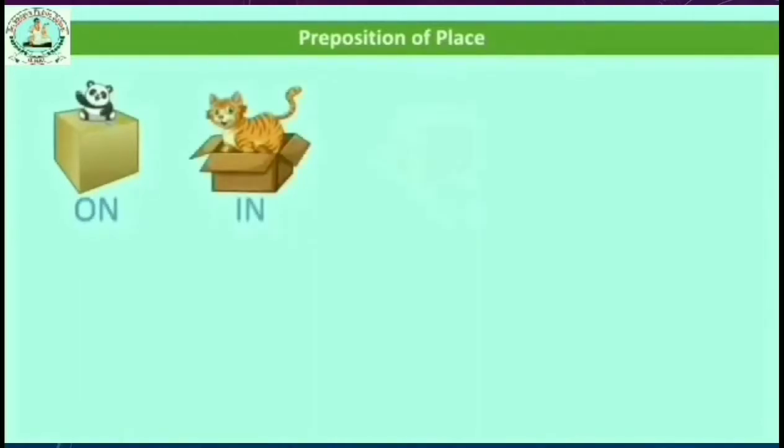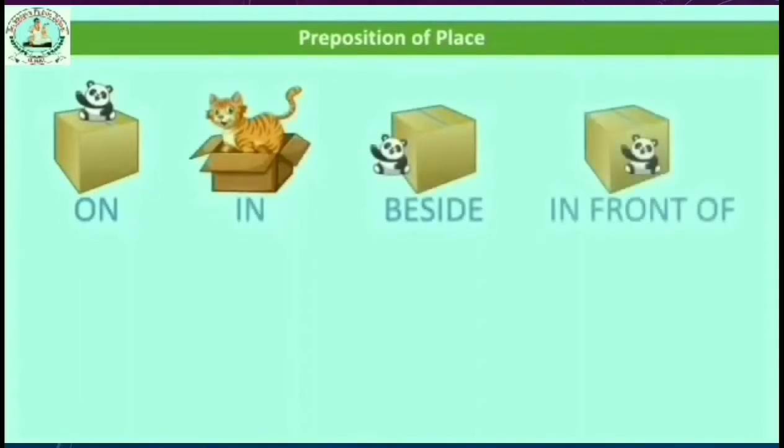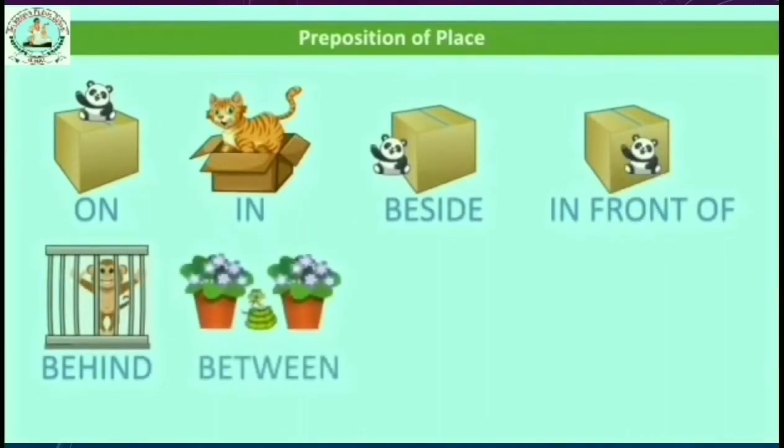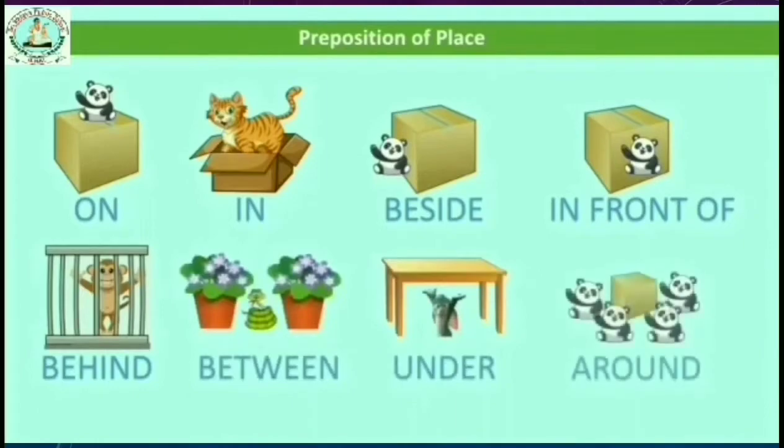First one, preposition of place. Look at the picture: on, in, beside, in front of, behind, between, under, around. These are the words used for preposition of place.